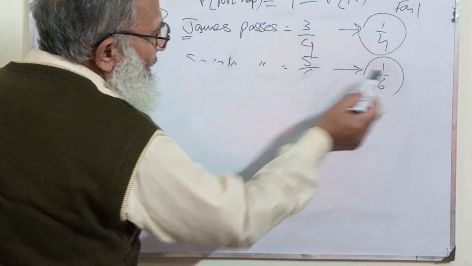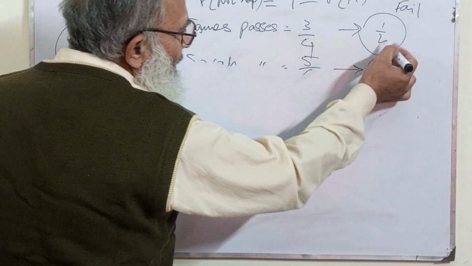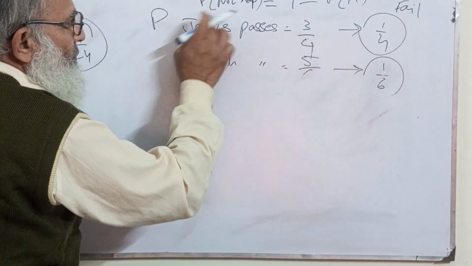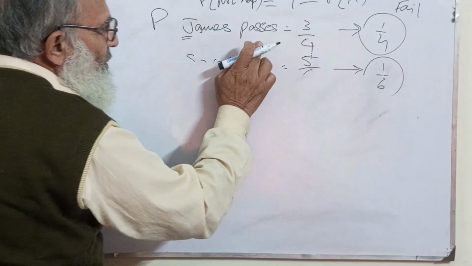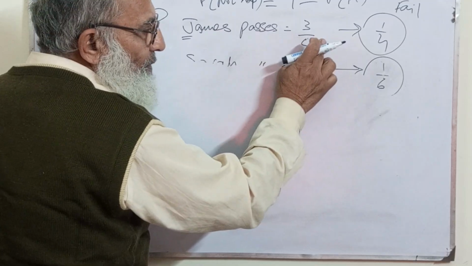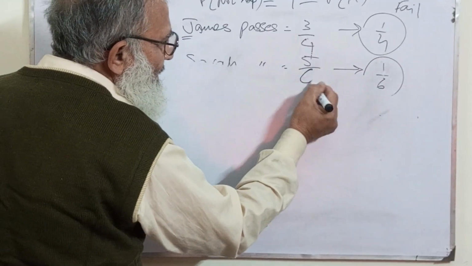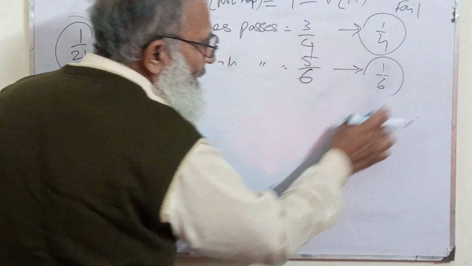We'll keep these results with us now, the results of not passing. James passing is 3 by 4, and not passing is 1 by 4. Sarah passing is 5 by 6, and Sarah not passing is 1 by 6.